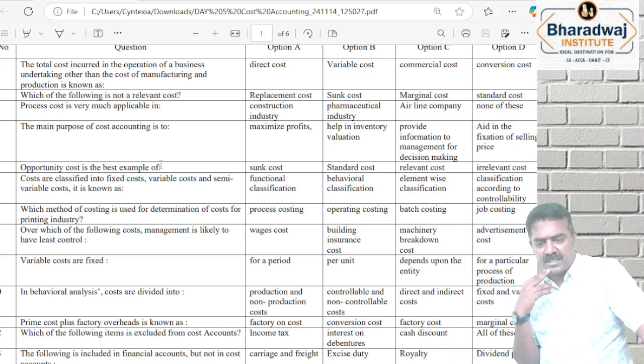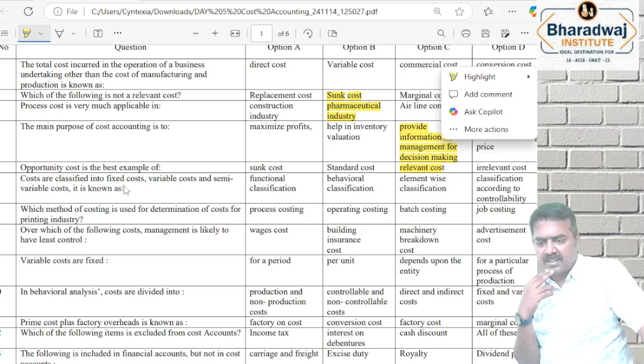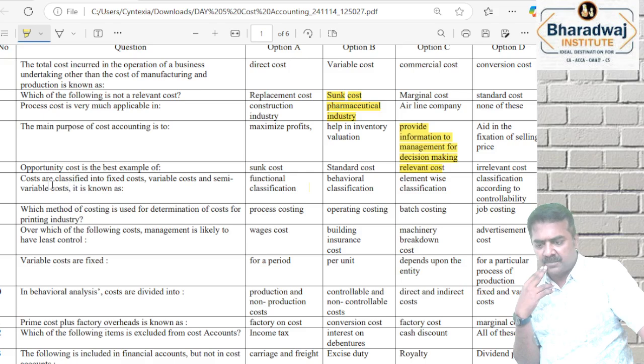Opportunity cost is the best example of... opportunity cost நீங்க consider பண்ணுவீங்களா, consider பண்ண மாட்டீங்களா? We will consider. Every decision is guided by which cost? Opportunity cost. Next best alternative consider படி தான் நம்ம decide பண்ணுவோம். Sunk cost is not considered. Fixed, variable and semi-variable classification is based on what classification? We classify the cost as fixed, variable, semi-variable based on behavior.